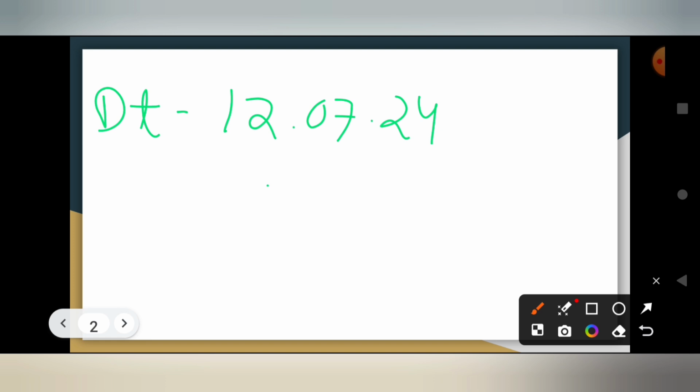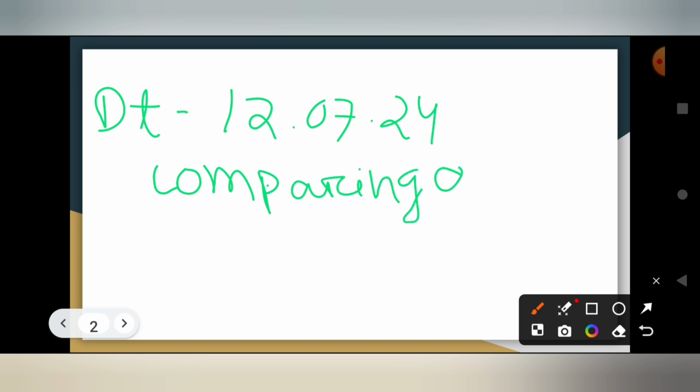So today we will talk about your new chapter, comparing quantities. So let's write it on the board, comparing. You also write in your notebooks, quantities.